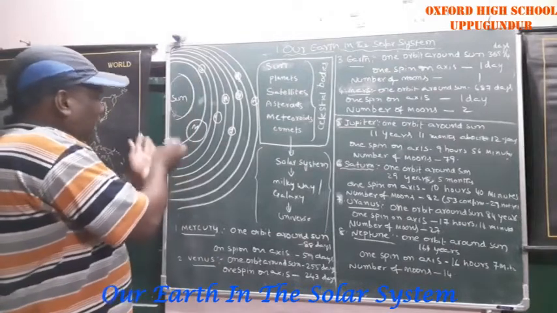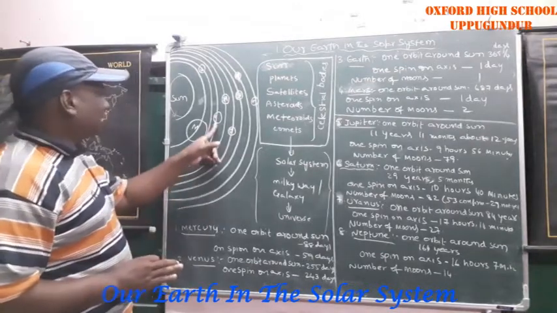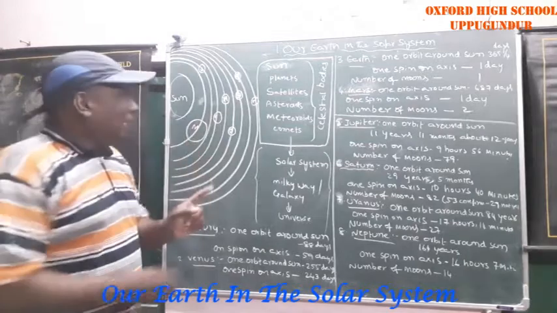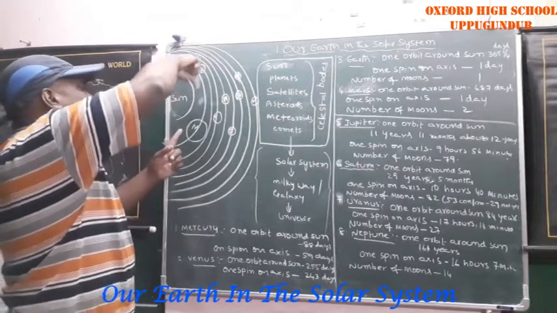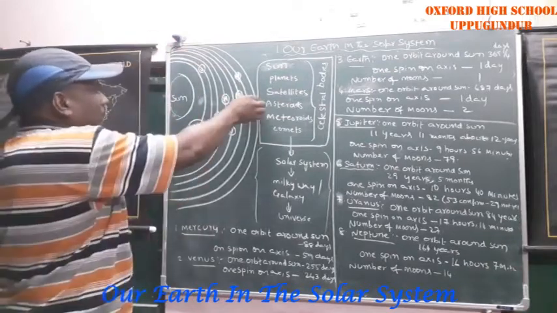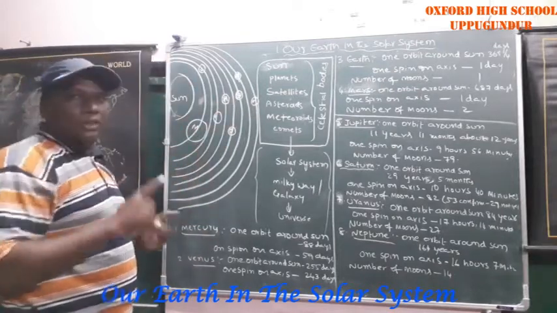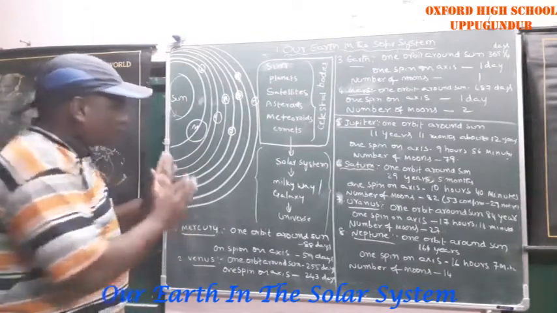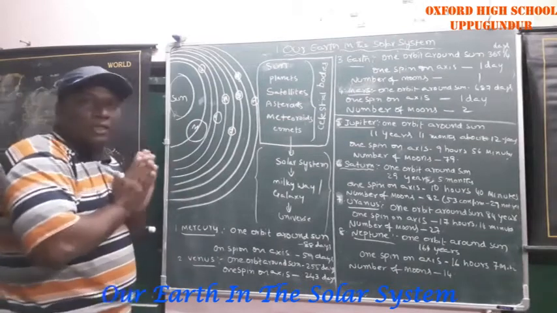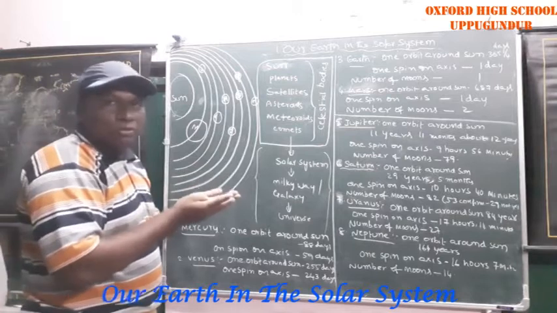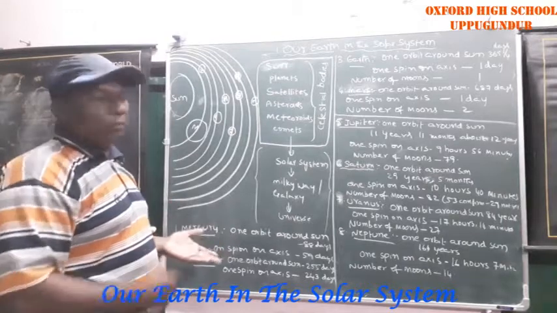So this is called the solar system. These are all part and parcel of the solar system. For example, Earth moves on its own axis and at the same time moves around the sun. Mercury moves on its own axis, then moves around the sun. Neptune also moves on its own axis and around the sun, isn't it? Some planets are far away from the sun, some are very near to the sun. Some planets have many moons, some have no moons. The data I will explain in a later part.